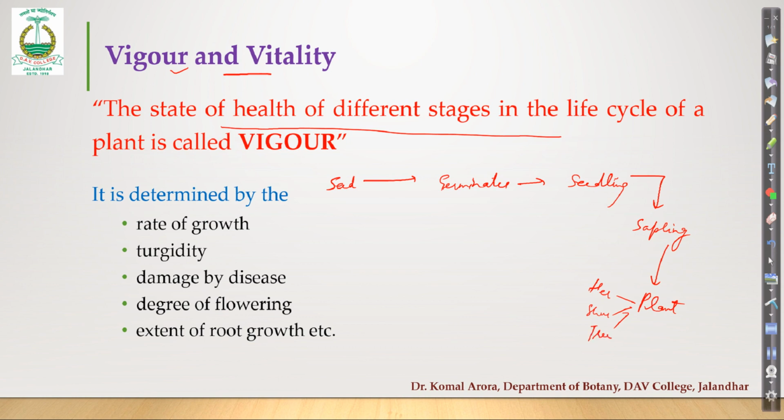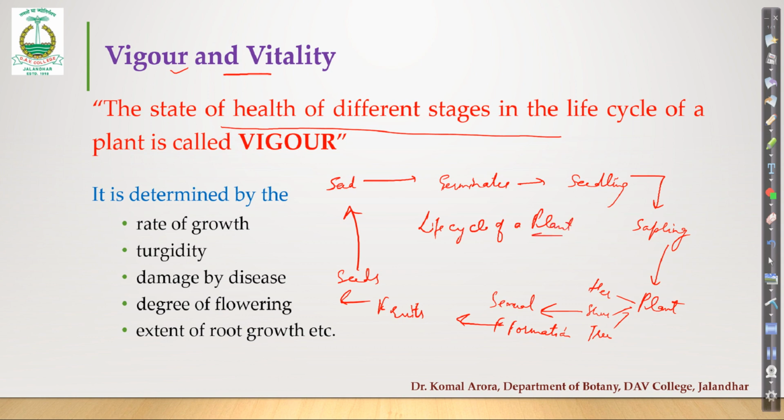So this is a life cycle, and then it will enter into its sexual stages. It means it will result in flower formation, and from the flower, after the reproduction, there is formation of fruits, and within fruits there are seeds, right, and the life cycle is complete. This is the life cycle of a plant. I am talking about the majority, the higher plants. I am not talking about the algae.